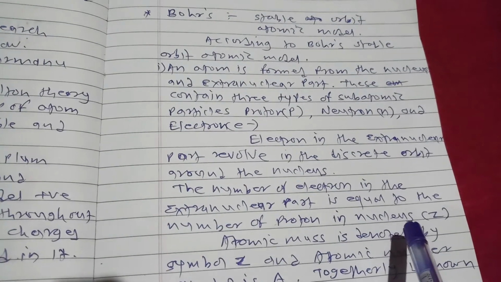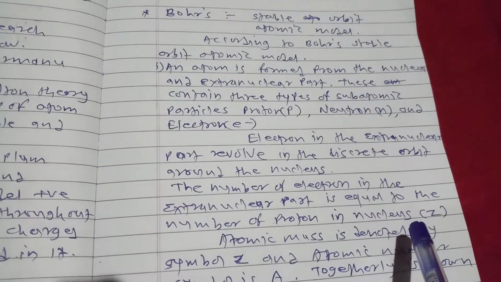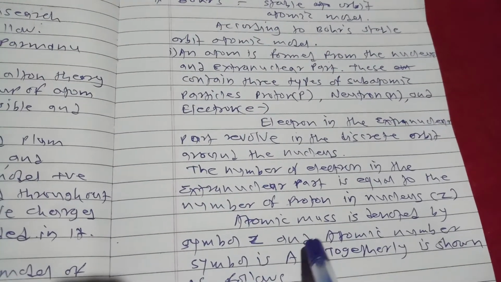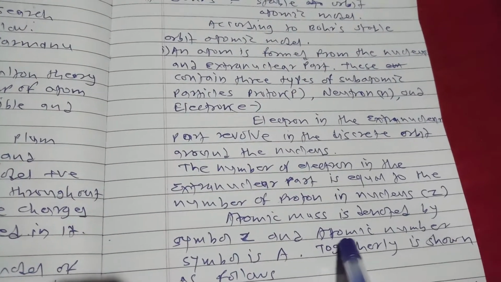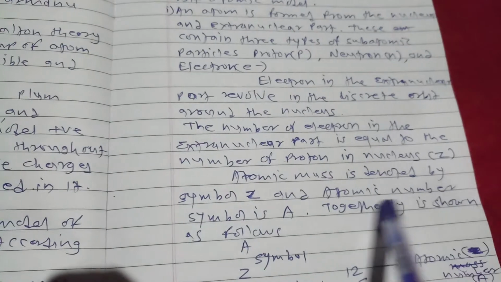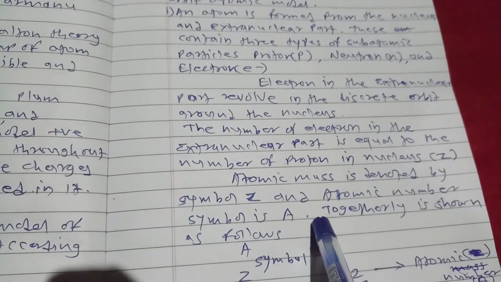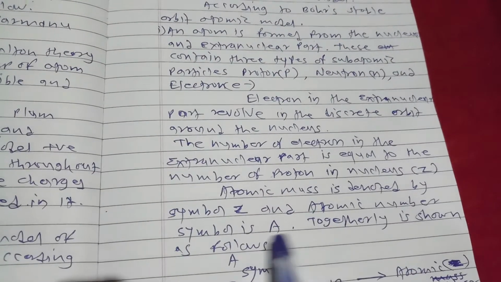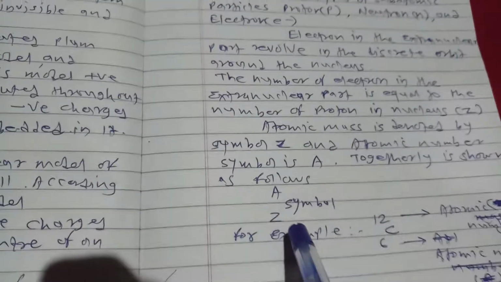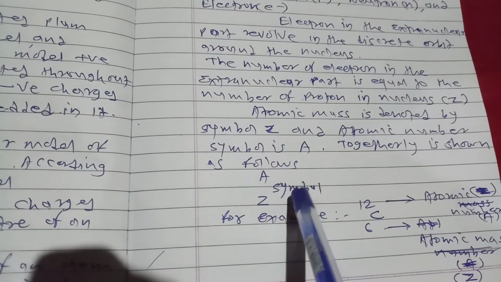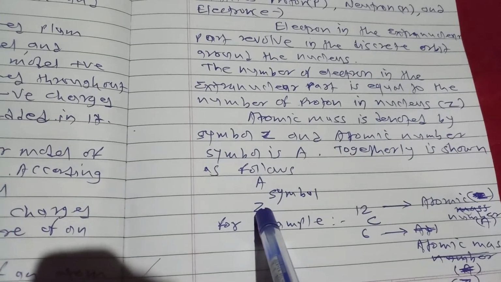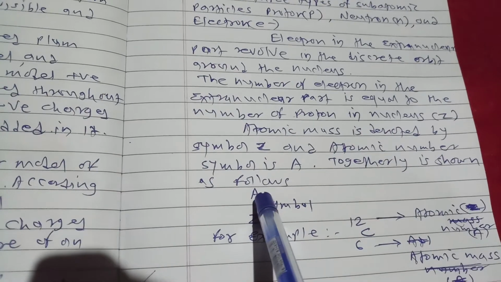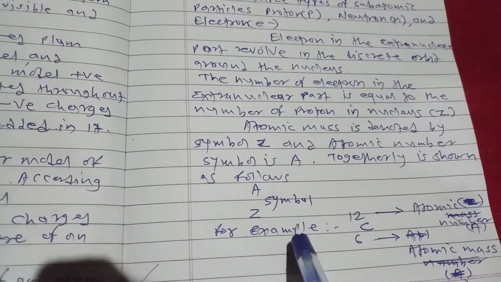It is shown by the symbol Z. Atomic mass is denoted by the symbol A, and atomic number by the symbol Z. Together, it is shown as follows.